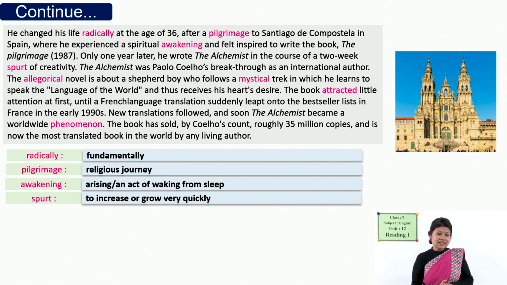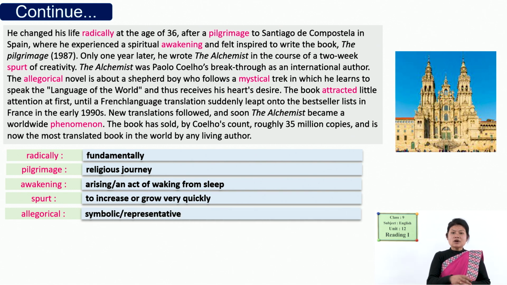Clear, dear students? So, in the second paragraph, there is given the information about how Paulo Coelho started his writing career, and how The Alchemist brought a radical change, or how it helped him to establish himself as an international author. So, here are some meanings of the new vocabularies used in the second paragraph.